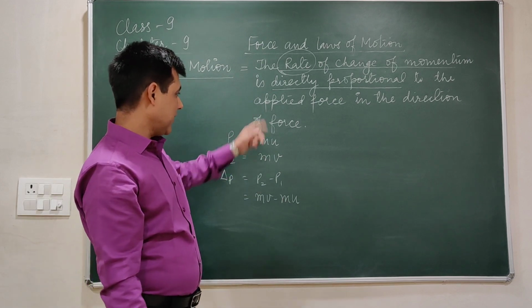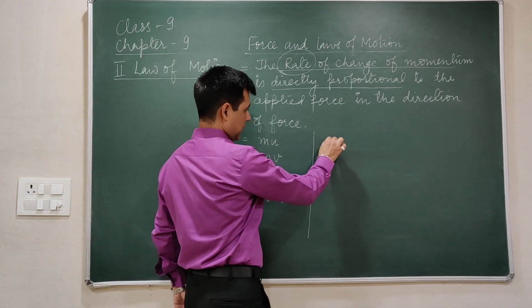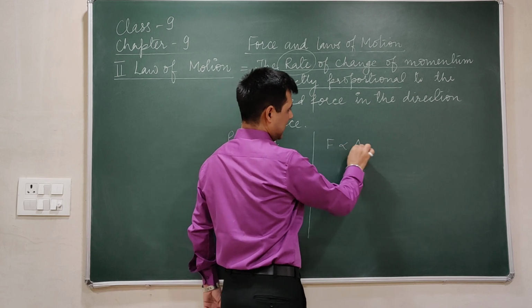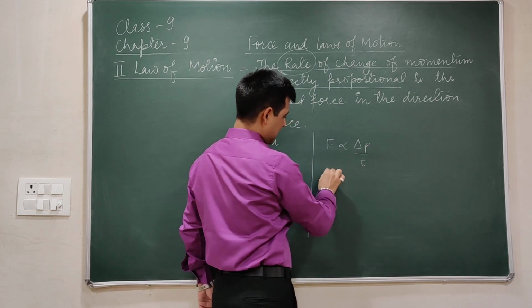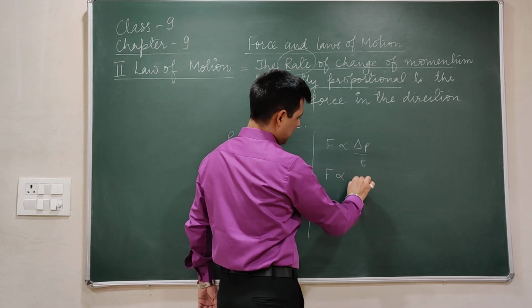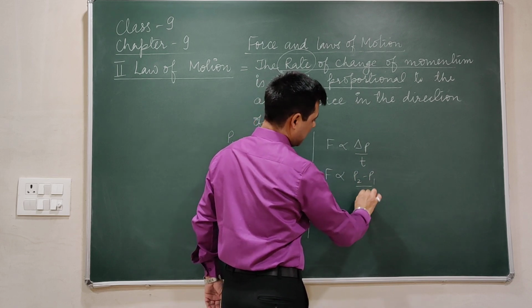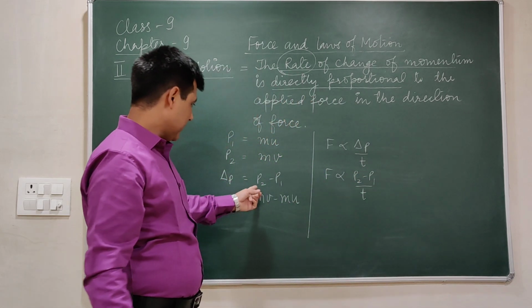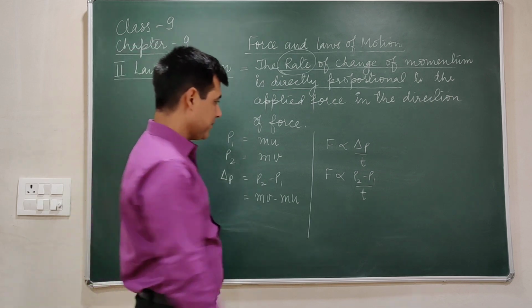Now according to the second law of motion, because F is proportional to delta p by t, I can write F proportional to P2 minus P1 upon t, and P2 minus P1 is equivalent to delta p.